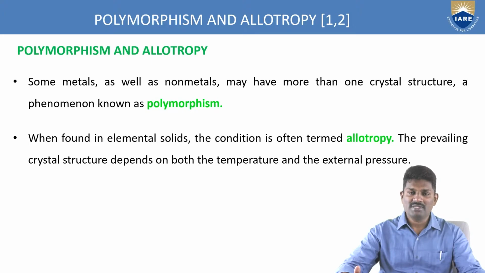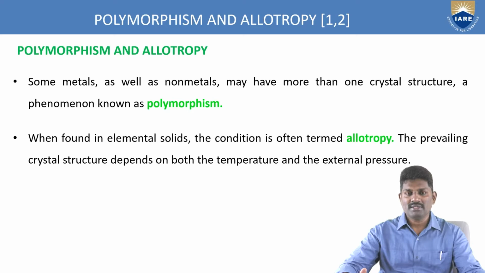So what is happening here? If you see the definition, some metals as well as non-metals may have more than one crystal structure. This phenomenon is known as polymorphism. So any material or non-metallic element which has more than one crystal structure is called polymorphous. As I said, depending upon the temperature, suppose the carbon atom at normal temperature